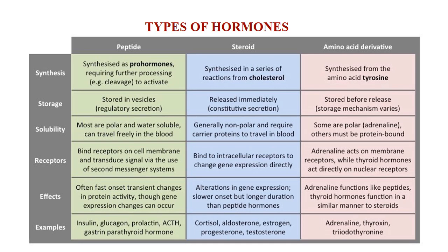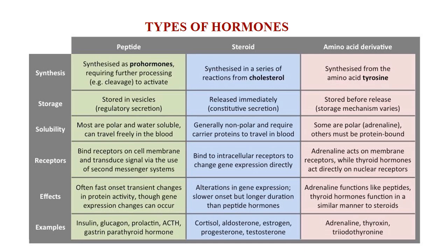They are lipid soluble and can easily dissolve in and pass through cell membranes. They are lipid soluble, fat soluble hormones, and therefore they can easily dissolve in and pass through cell membranes.